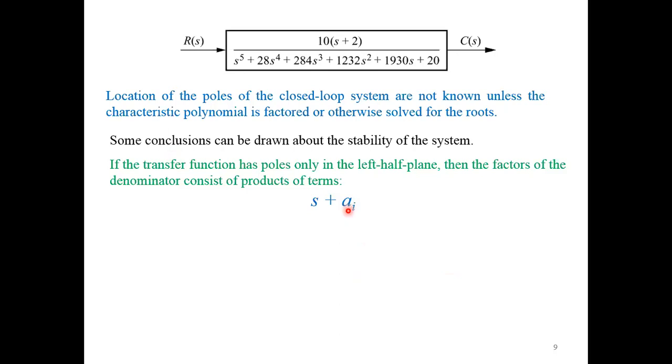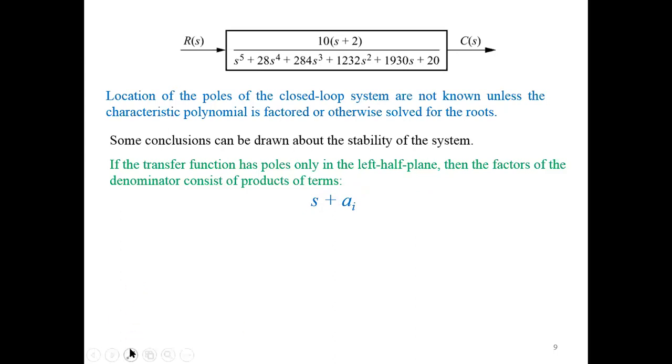I can be different values depending on the order of the polynomial. For example, if we have a fifth order system, we will have I ranging from 1 to 5. So if this alpha term is in the right half plane, here we will have a negative sign, because